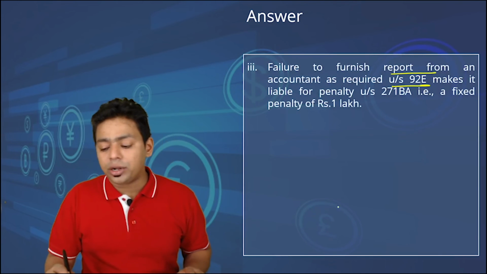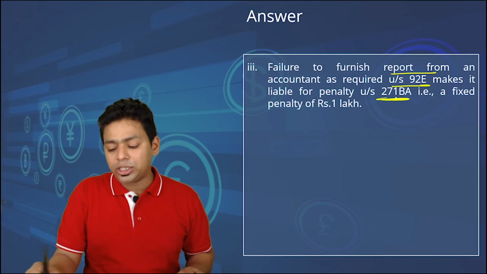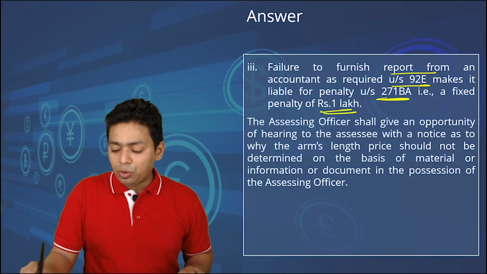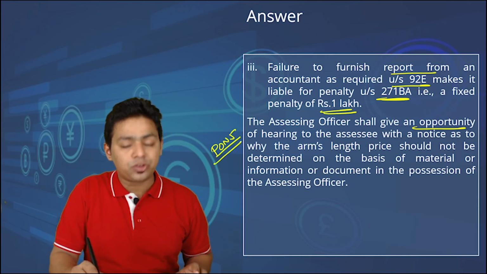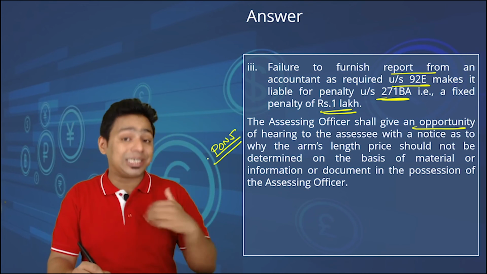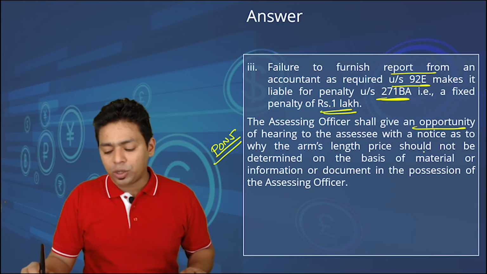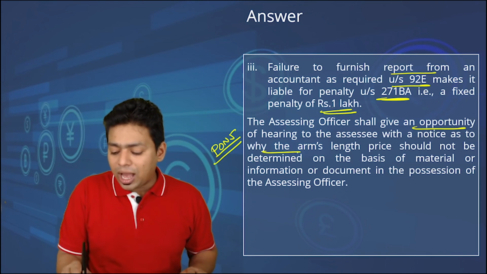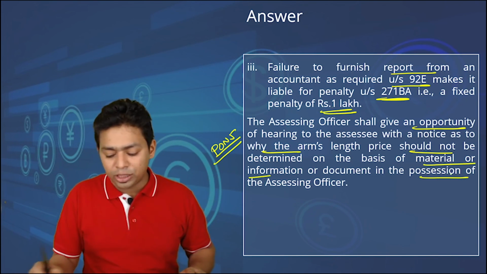Failure to get a report from a chartered accountant as required by section 92E will attract the penalty under section 271BA to the tune of rupees 1 lakh. The AO shall give an opportunity of being heard. So you have to always mention the PONJ, principle of natural justice. Before levying the penalty, the AO has to give you an opportunity of being heard to justify your role in the transaction. The AO shall give an opportunity of being heard to the assessee with a notice as to why the arm's length price should not be determined on the basis of material or information or document in the possession of the AO.